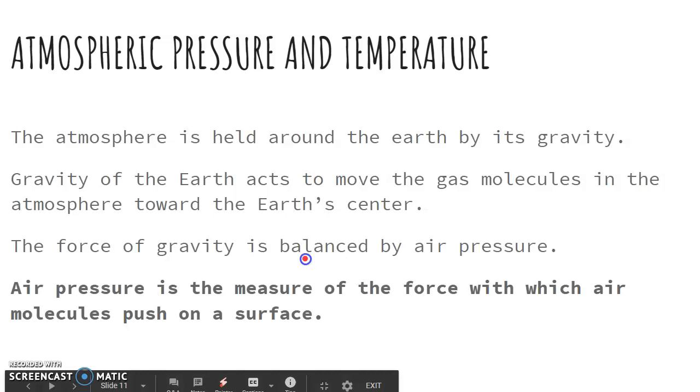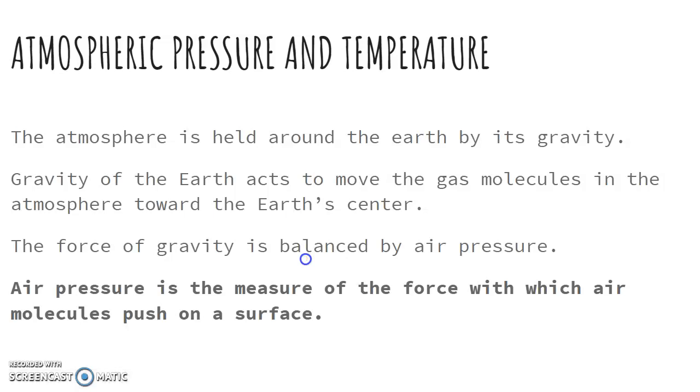If you remember from yesterday, the atmosphere is kind of like a blanket around the earth, right? And the reason why it stays around the earth is because of the gravity of the earth. If we didn't have gravity, the air particles would float away into space, and we would no longer have an atmosphere. So it is held down by gravity. And the gravity of the earth acts to move the gas molecules in the atmosphere towards the earth's center.